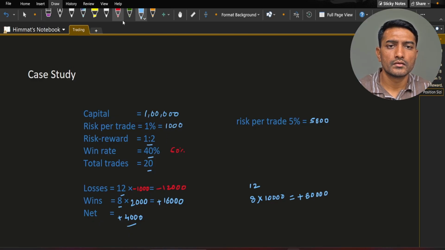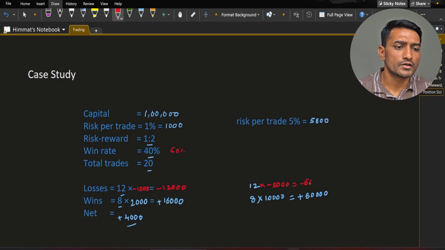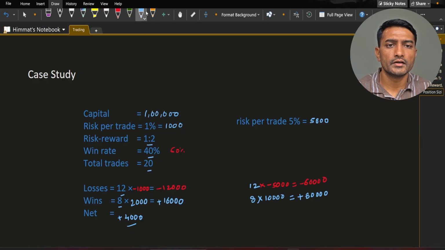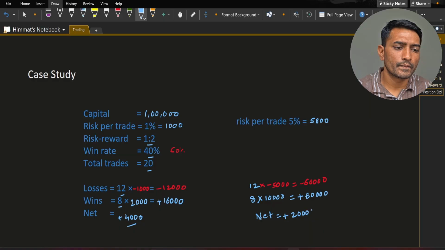And losing will be minus 5,000 per loss, which is minus 60,000. So net P&L here would be plus 20,000. Here is plus 4,000, here is plus 20,000.